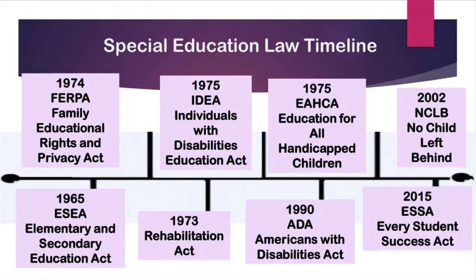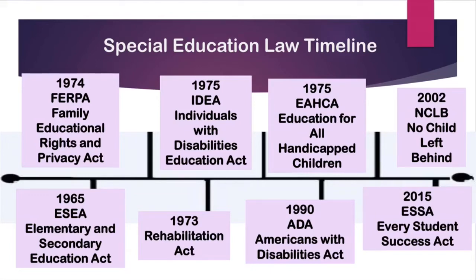The Rehabilitation Act of 1973 comes next. This is part of Section 504, so it protects civil and constitutional rights of any persons with disabilities. This is about those students that have 504s but do not have a disability categorized under IDEA. Family Educational Rights and Privacy Act. This was passed in 1974. This was the privacy and safety to all students, parents, and guardians. It protects students' identities and records.